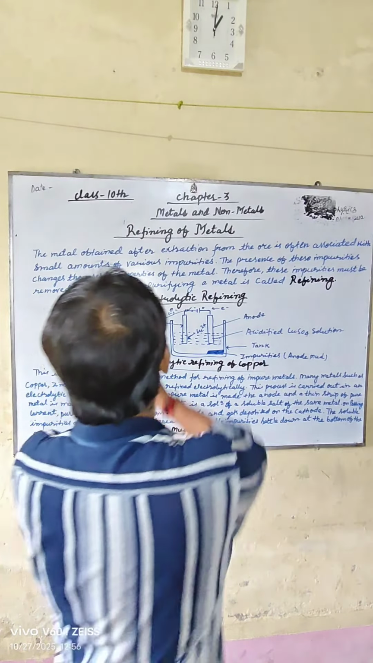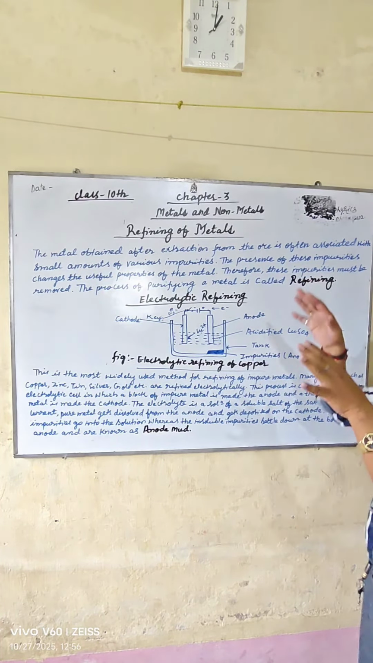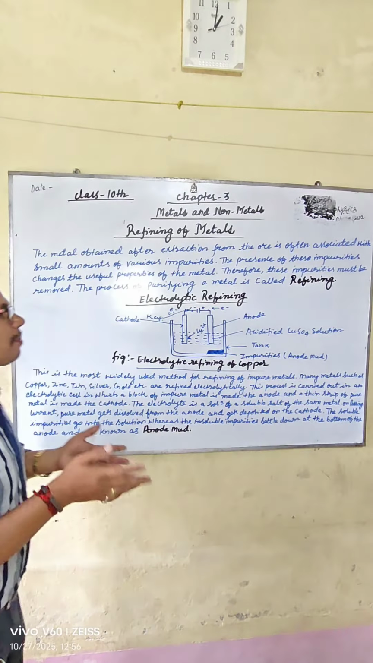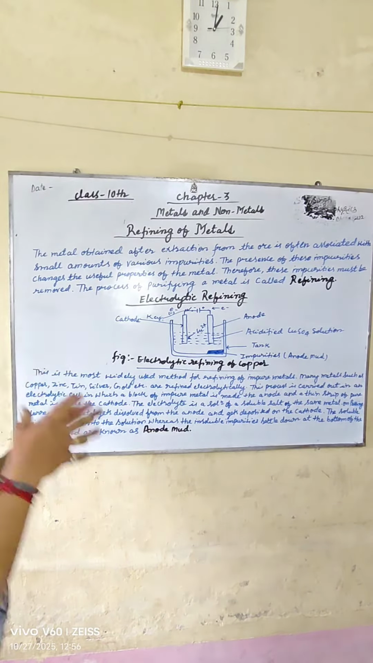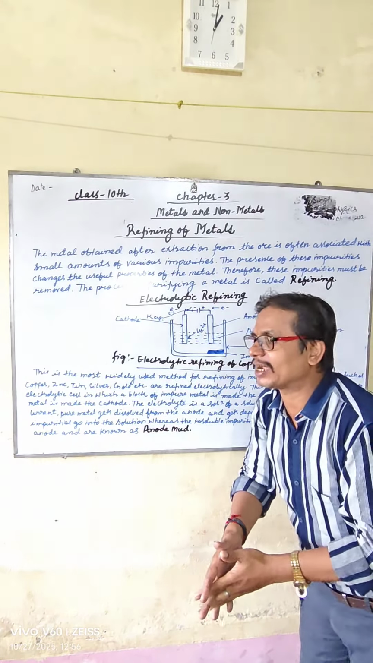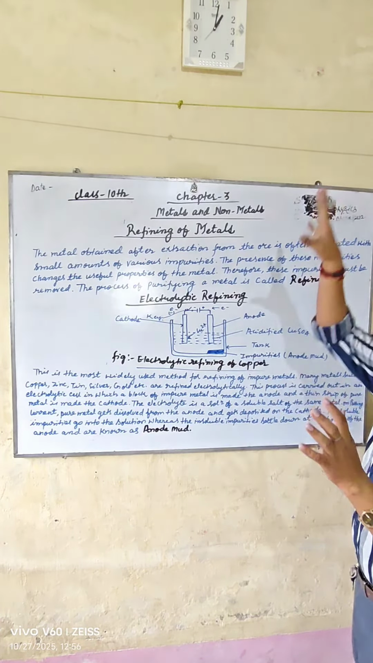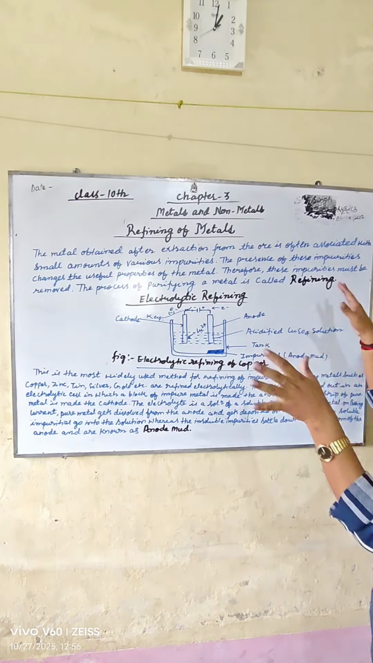So, the refining of metals. The metal obtained after extraction from the ore is often associated with a small amount of various impurities. The presence of these impurities changes the useful properties of the metal. So we have to refine the metal to overcome these impurities. Therefore, these impurities must be removed to get the pure metal. The process of purifying a metal is called refining.